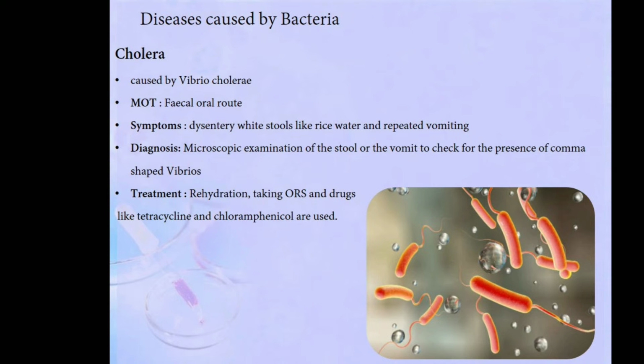cholera causing vibrios. As for treatment, since dysentery causes dehydration, a lot of fluid is lost from the body, so rehydration is very important. ORS, or oral rehydrating solution, can be prepared at home with salt, sugar and water and given to the patient. Drugs like tetracycline and chloramphenicol are also used to treat cholera. We will move on to the next disease.